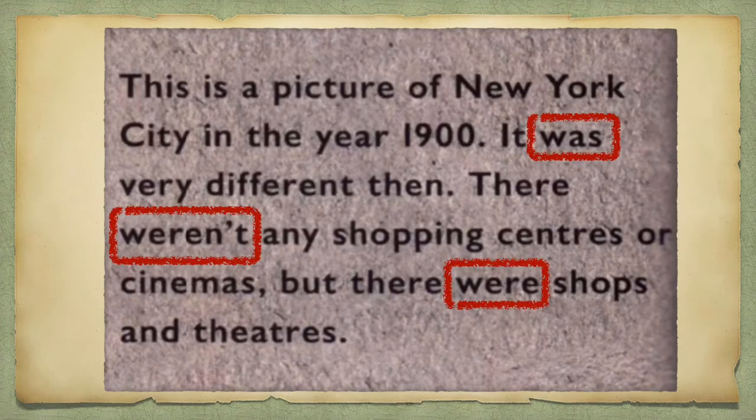Alright, that's about the text. The title is The City from the Past. Do you know where New York City is? It is in the United States. Alright, can you see the text? There are 3 words in the box. The words are was, weren't, and were. We use these kinds of words when we are describing things in the past.